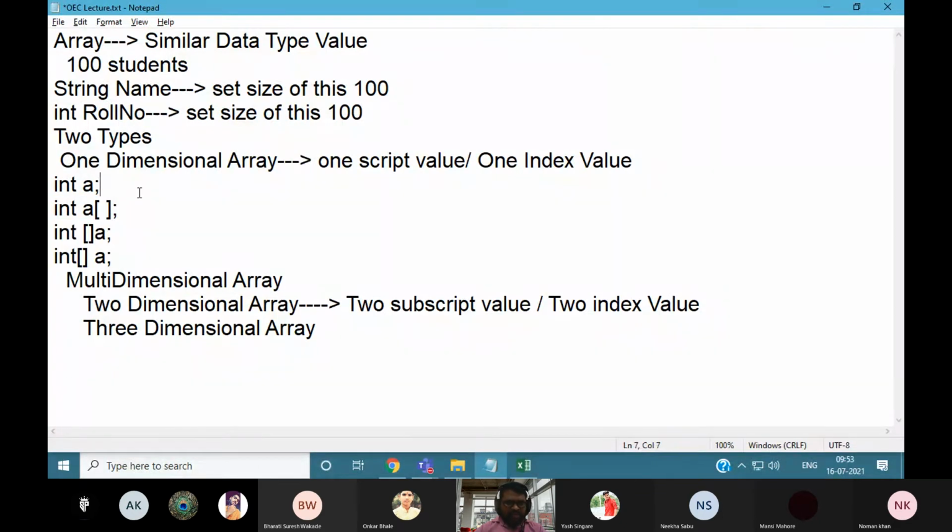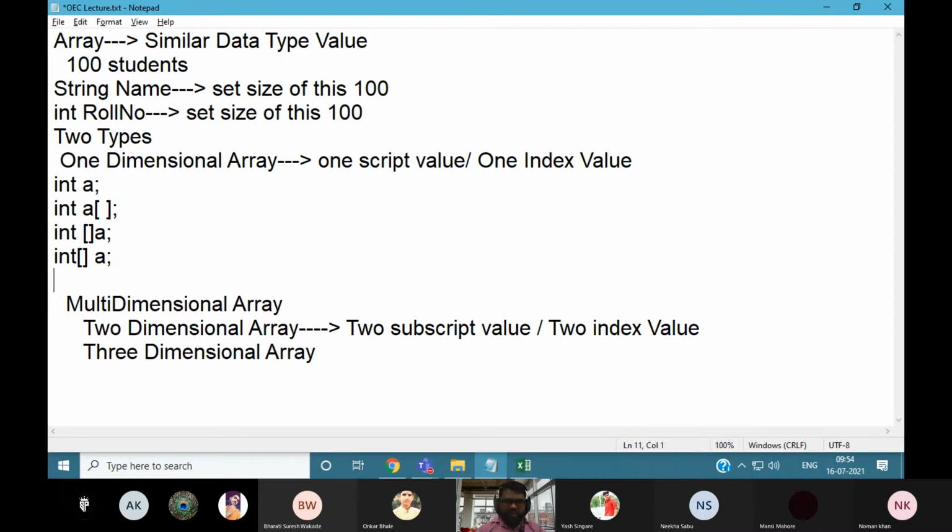So when you want to define a one-dimensional array, at that time there are three ways we can define the one-dimensional array in Java. Okay. So sometimes you have seen in some books, while declaring the main method, public static void main, like this, String[] args, okay. So what does it mean?